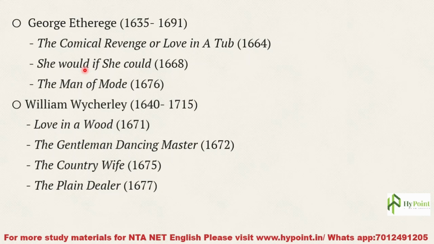So even if you don't know the correct answer, if you could segregate the options, then certainly you can arrive at more or less the right answer, by learning the titles of the works, the authors, their major works, as well as the age to which these authors belong. Okay. So please remember The Comical Revenge or Love in a Tub, She Would If She Could, and The Man of Mode. These plays were written by George Etherege.